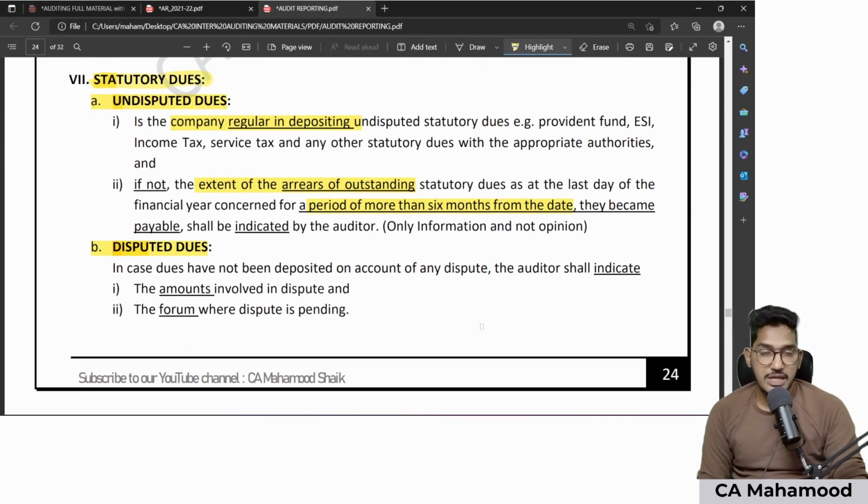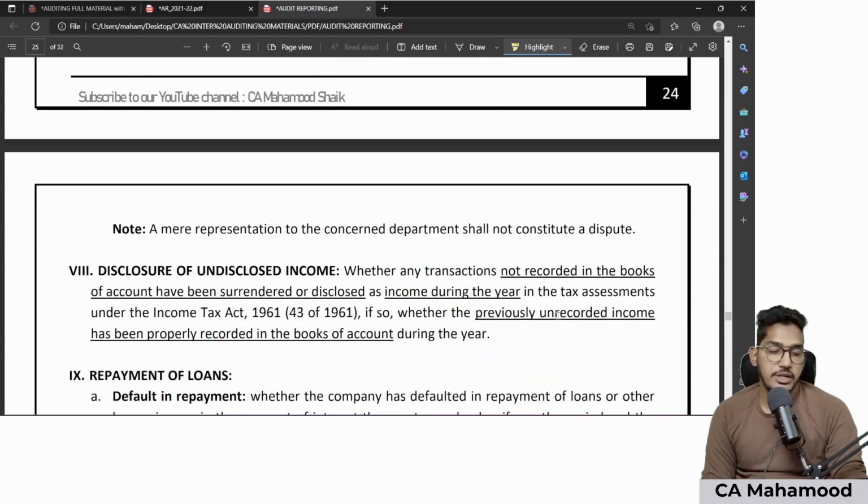Now coming to disputed statutory dues, in case of disputed statutory dues, the auditor is required to comment on two things. What is the amount involved in the dispute, and the forum, the court or authority where the case is pending. Is it pending before the commissioner? Is it pending before a court? Is it pending before a tribunal? Is it pending before the Supreme Court or High Court? That needs to be mentioned. So two things regarding disputed dues: the amount involved in the dispute, and the forum where the case is pending. So this is what regarding statutory dues.